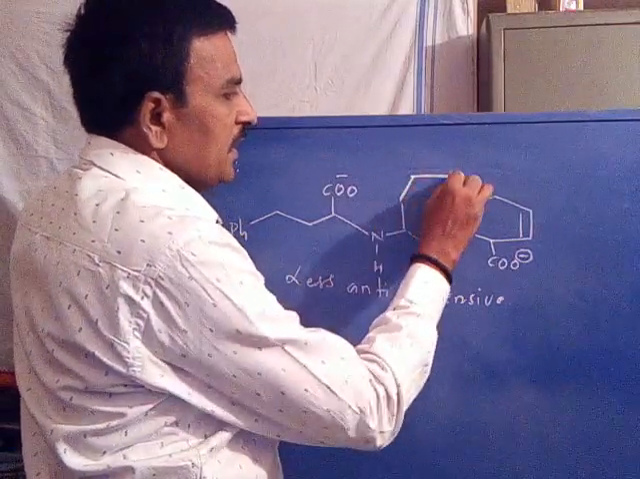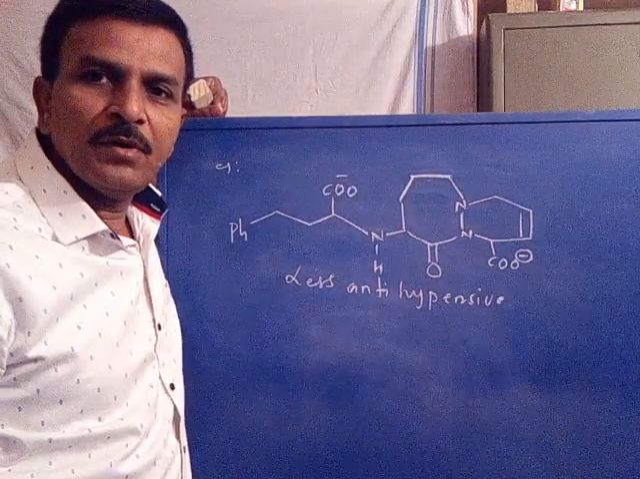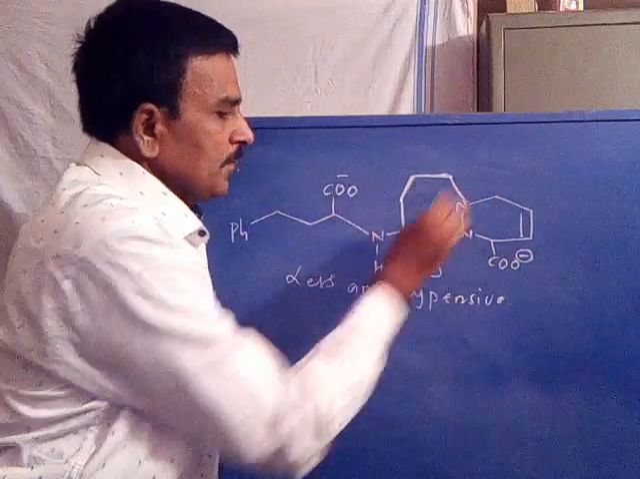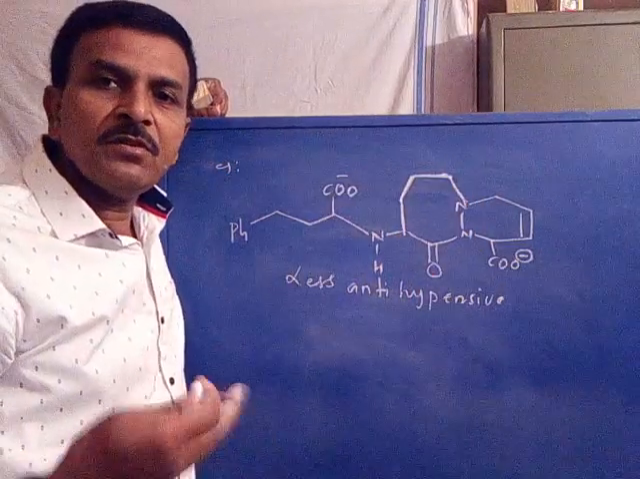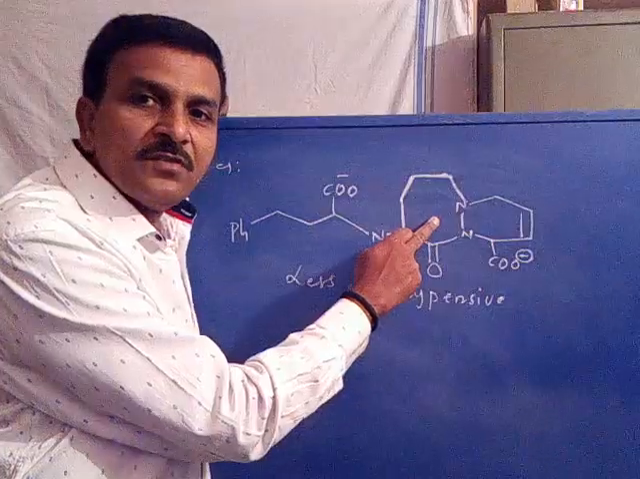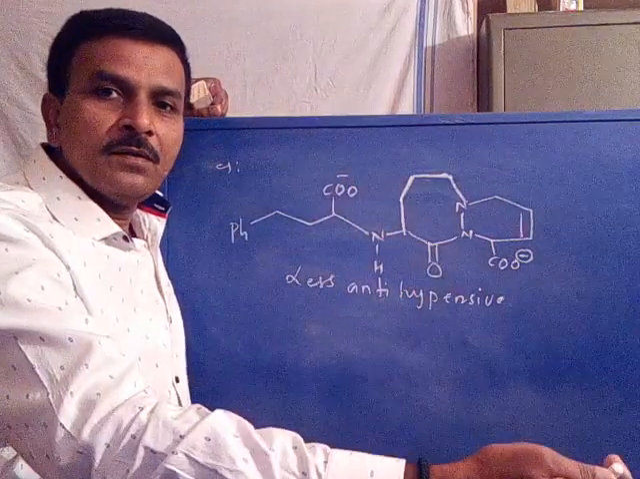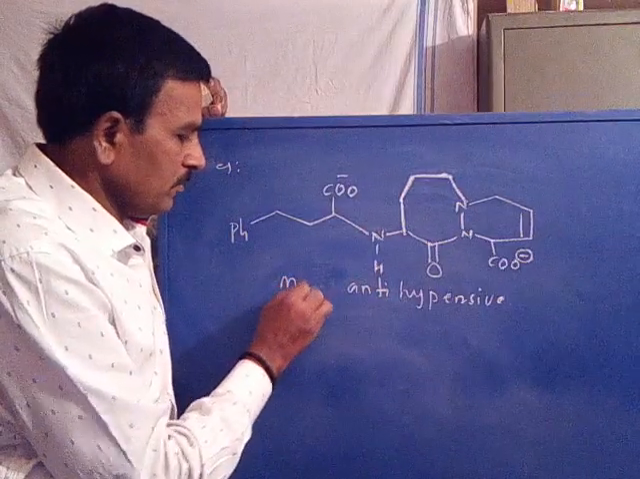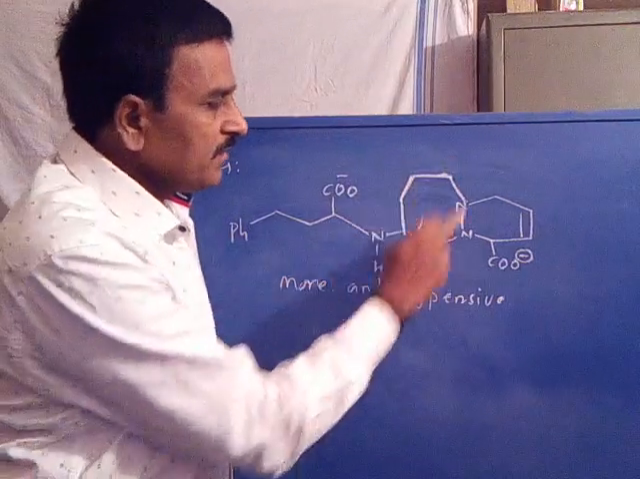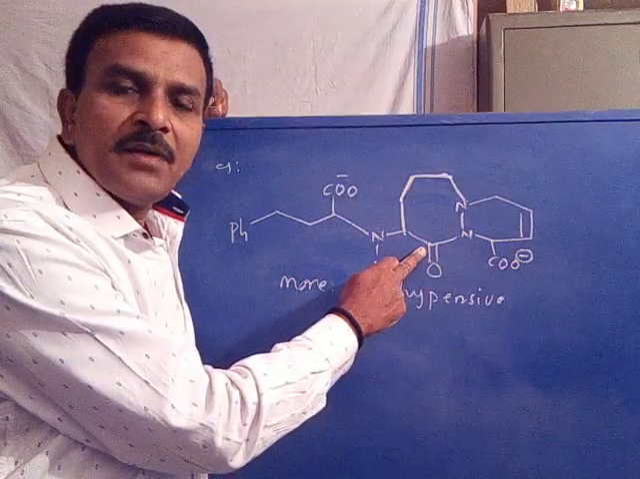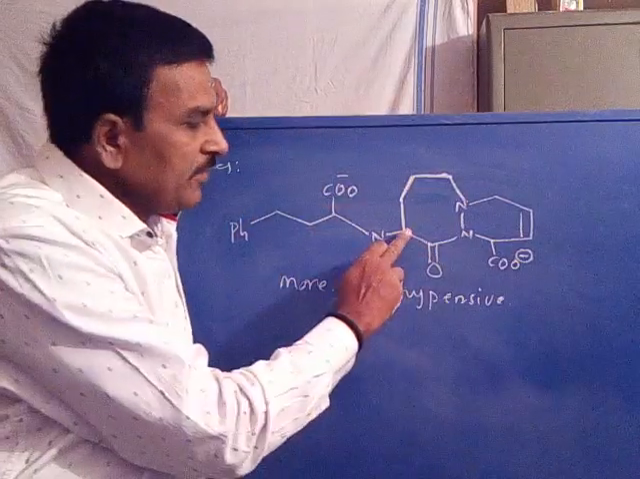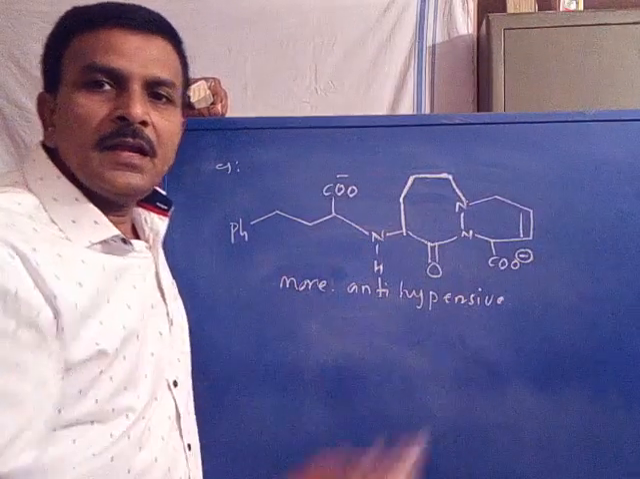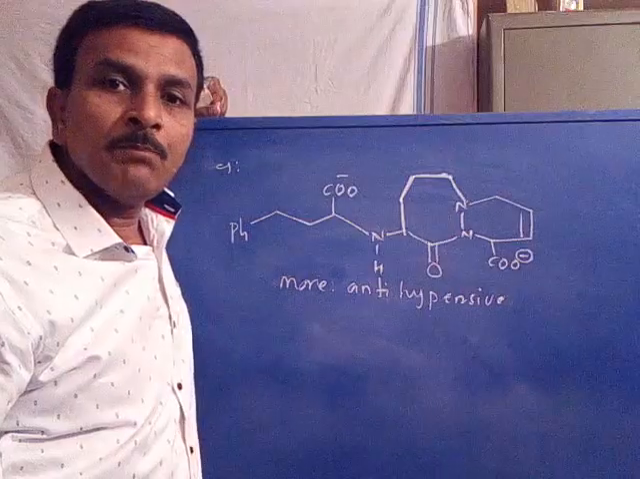If the ring size is expanded from 6-membered to 7-membered, when we improve the first ring size from 6-membered to 7-membered, its anti-hypertensive activity increased more. When this ring size is 6-membered, its anti-hypertensive activity will be less. When we increase its size to 7-membered, dramatically the anti-hypertensive activity improved.